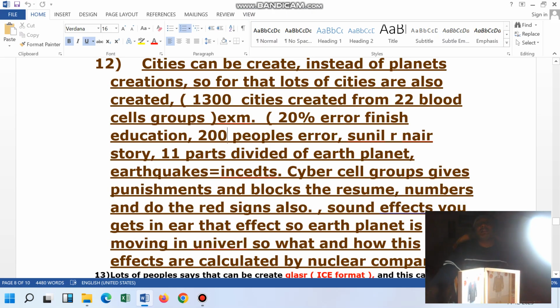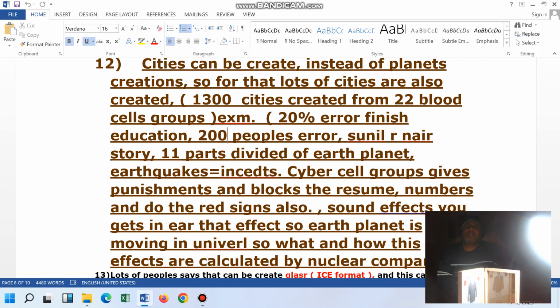Here we have taken the example of 1000 cities equal to text box, and 1000 cities equal to combo box, 1000 cities equal to checkbox, 1000 cities equal to buttons, 1000 cities equal to radio button. 1000 cities are equal to each and every object which exists in the system.